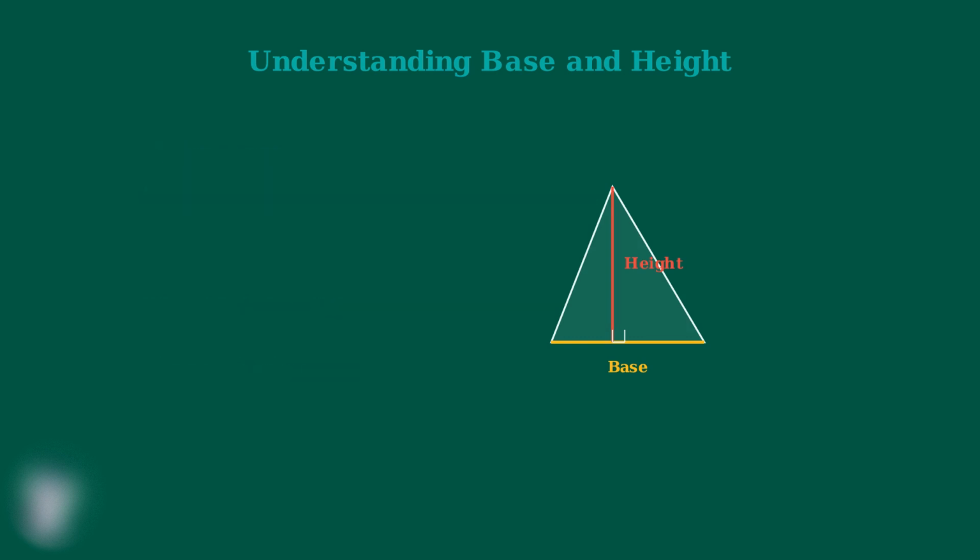Now here's something important to understand. We can choose any side as our base, and each choice will give us a different height. Let me show you what happens when we choose a different side as our base. Now I'll choose this left side as our base. Watch what happens to the height. With our new base, we get a completely different height. But notice, it still forms a perfect right angle with the base. The height is always perpendicular, no matter which side we choose as the base.